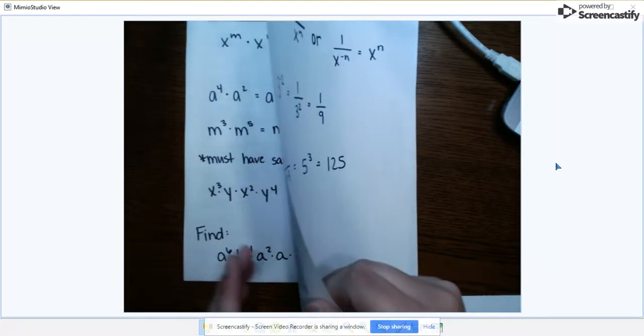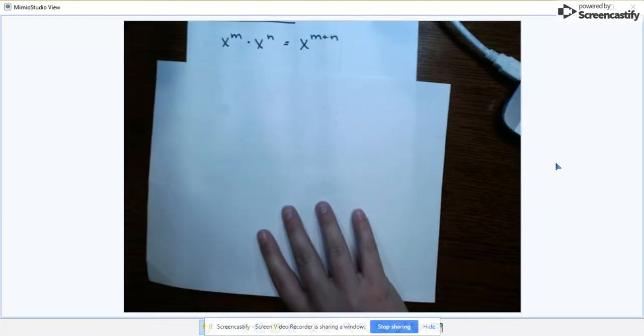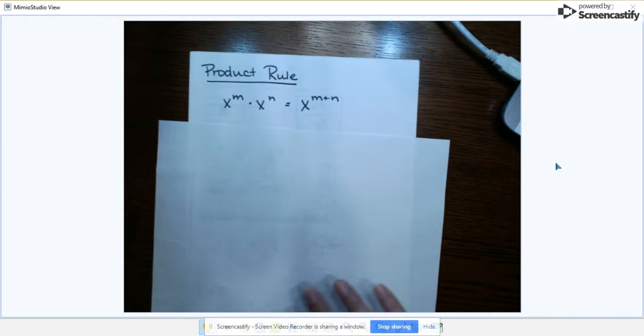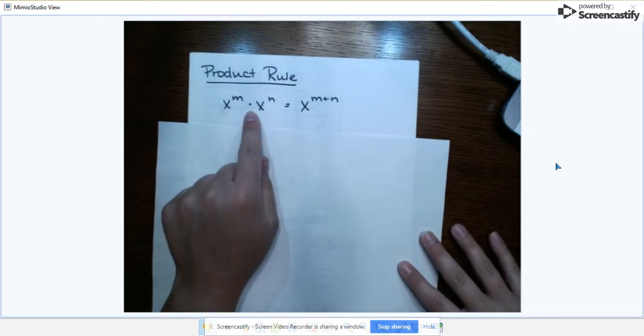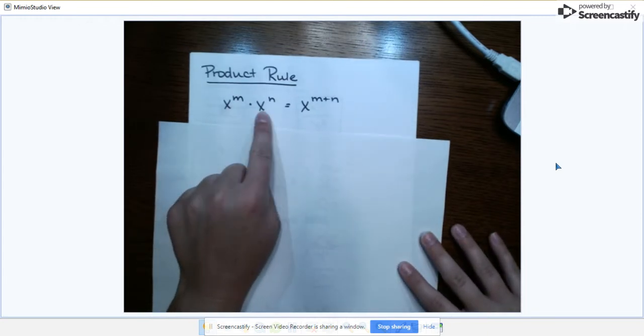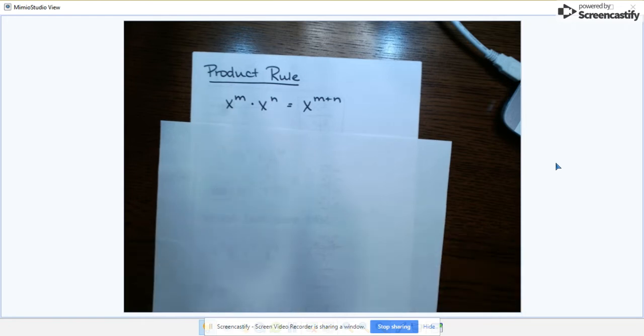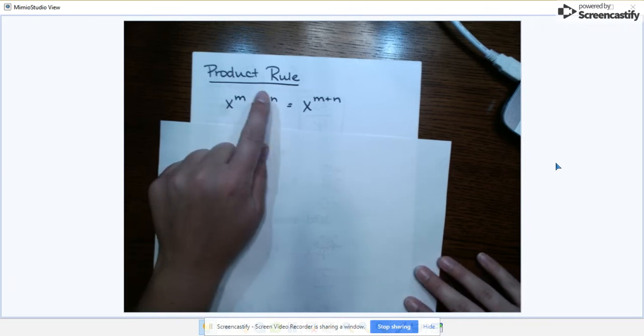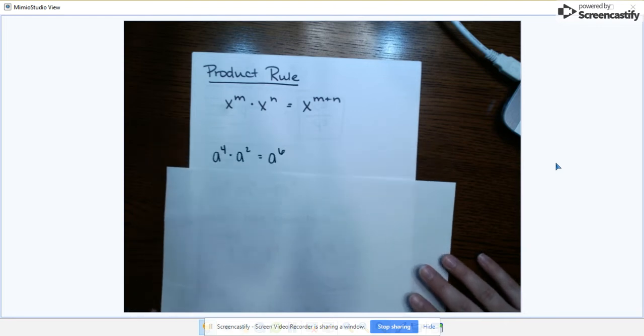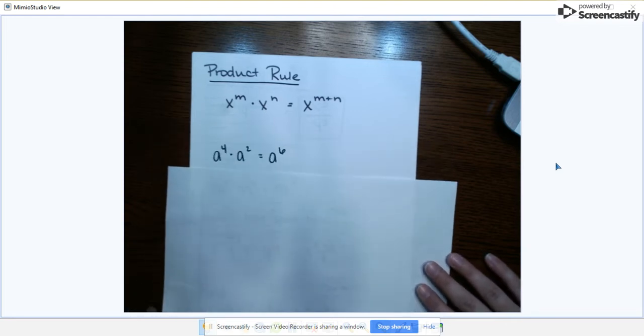All right, our second exponent rule would be the product rule. So that is when we are finding the product of two bases. So we have x to the m times x to the n. That becomes x to the m plus n. So when there's multiplication, our exponents become an addition problem. So a to the fourth times a squared would become a to the sixth.